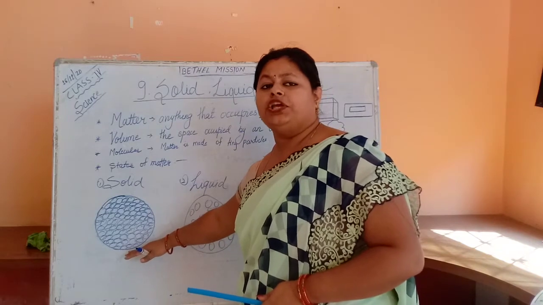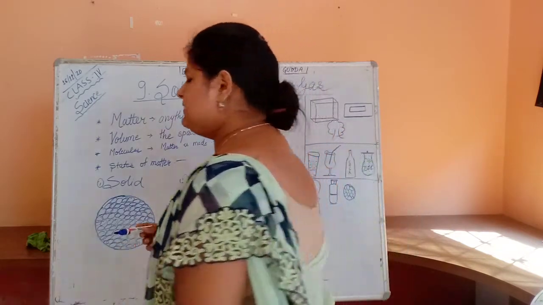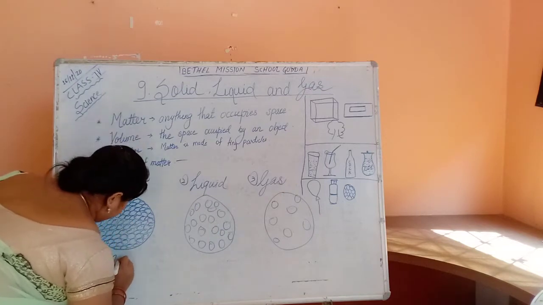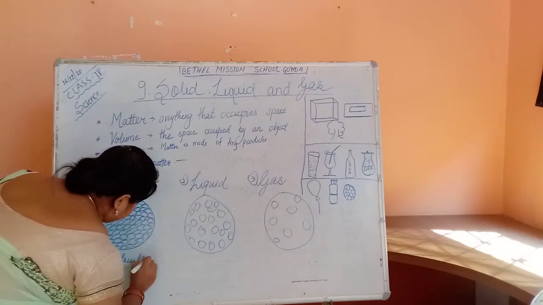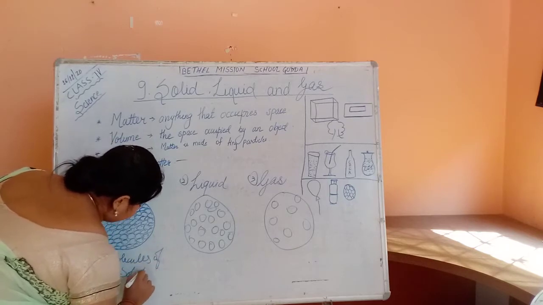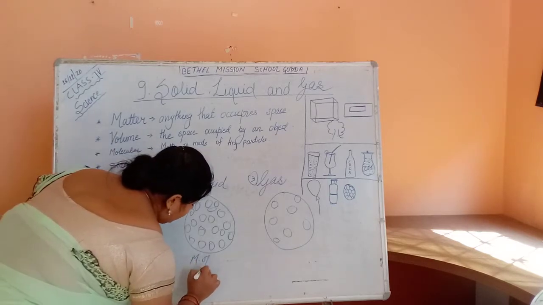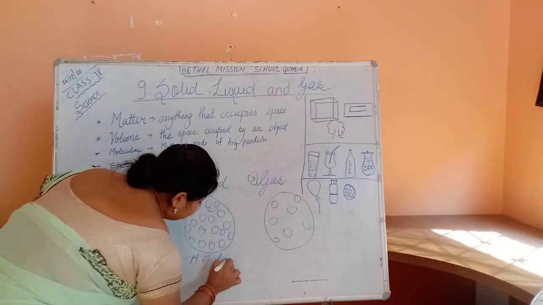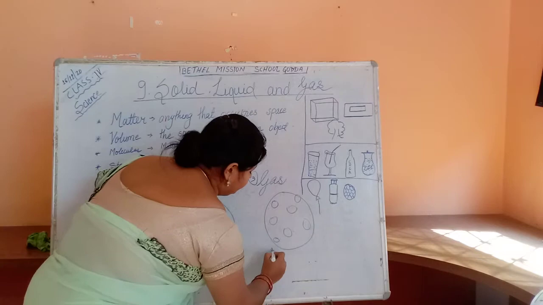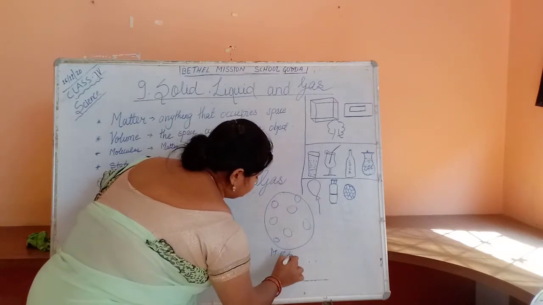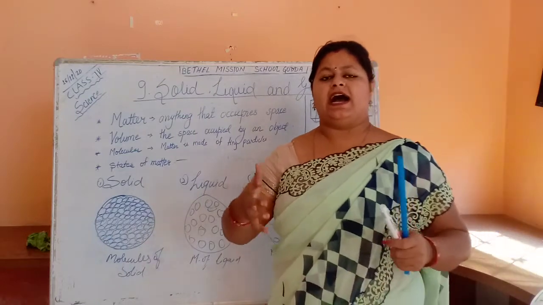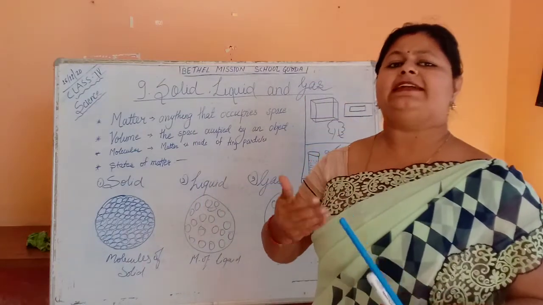These are the molecules of solid. Molecules of liquid and molecules of gas. Okay, now see, molecules of solid are packed together very tightly.